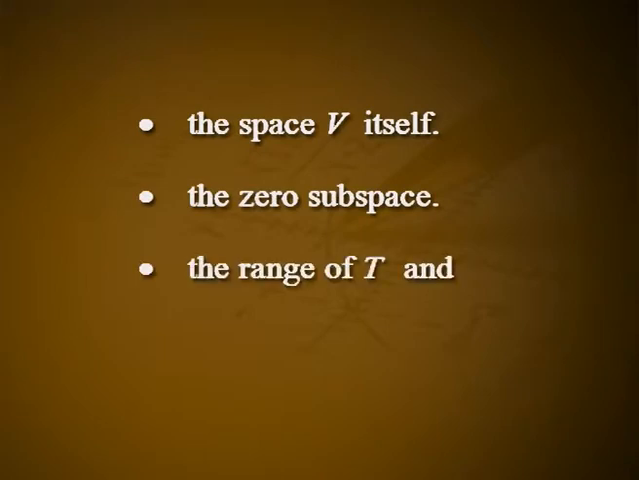Invariant subspaces. Definition: let V be a vector space and T a linear operator on V. If W is a subspace of V, we say that W is invariant under T if for each vector alpha in W, the vector T alpha is in W, that is, if T of W is a subset of W. Example 1: let T be a linear operator on V, then the following subspaces are invariant under T: the space V itself, the 0 subspace, the range of T, and the null space of T.